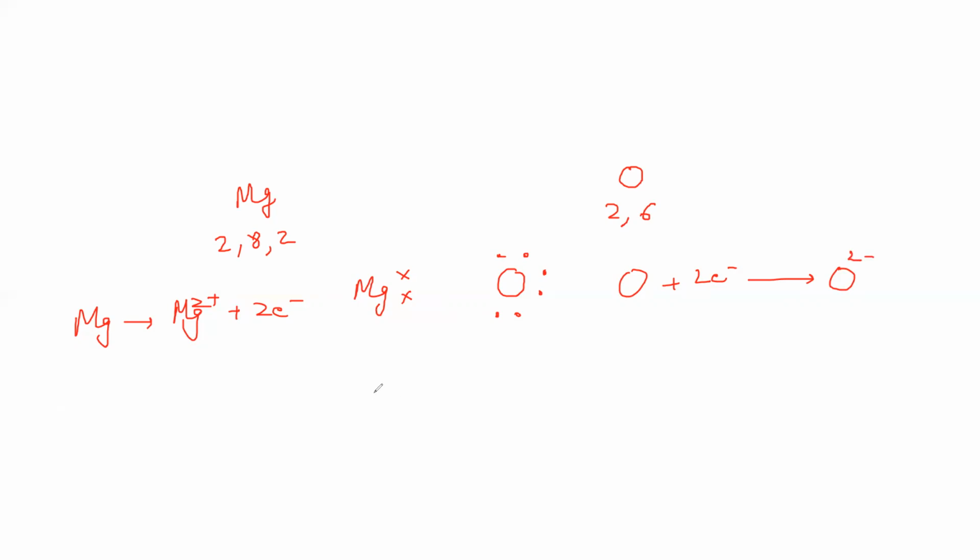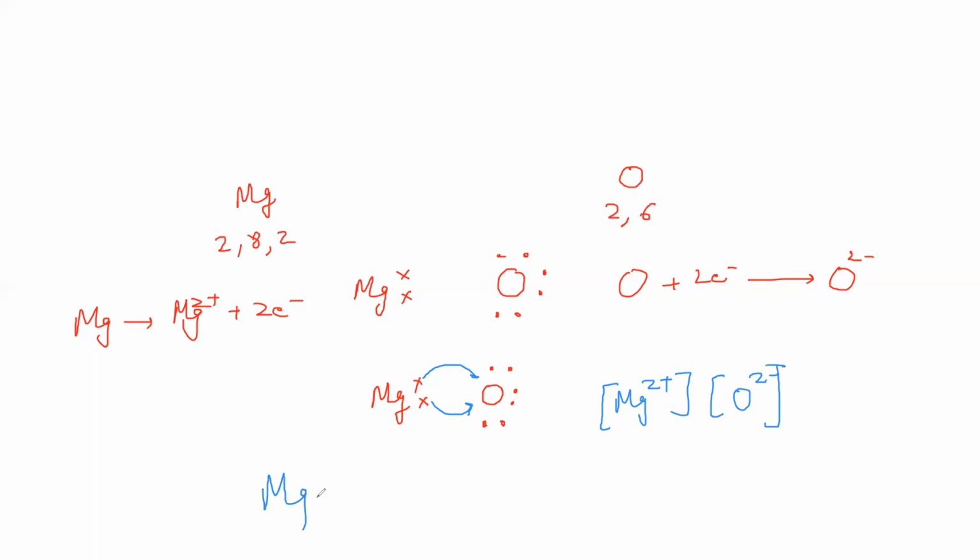So if I try to represent the bond formation between these, this is magnesium, this is oxygen. Oxygen has 6 electrons, magnesium has 2 electrons, and when they come close to each other, magnesium gives its 2 electrons to oxygen and we get Mg2 plus, the magnesium ion, and O2 minus, the oxide ion, and we get an ionic compound, magnesium oxide.